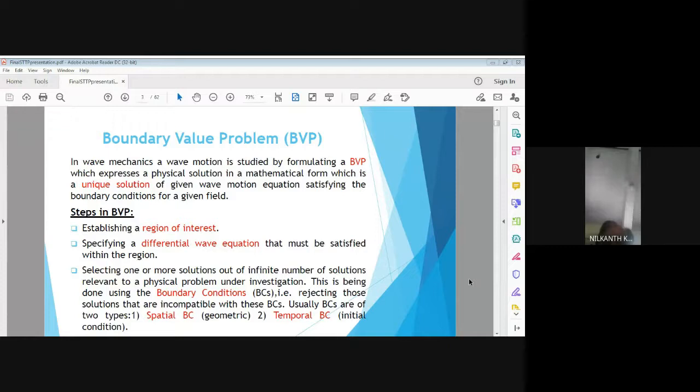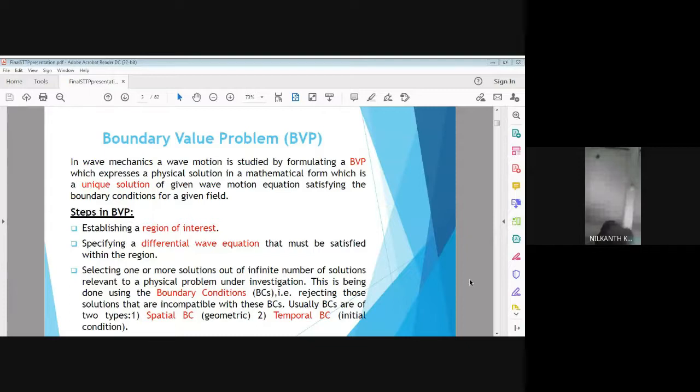Wave equation is a partial differential equation of hyperbolic nature, and our objective in finding out this differential wave equation is the velocity potential, that is phi. So how to find out this phi, we will see in the next part of this presentation.